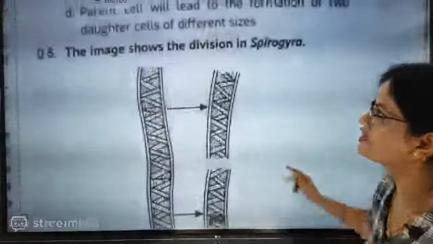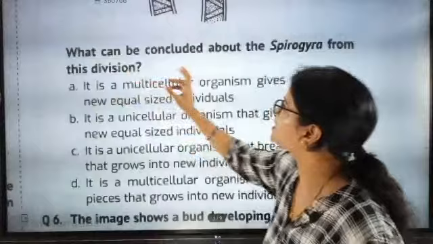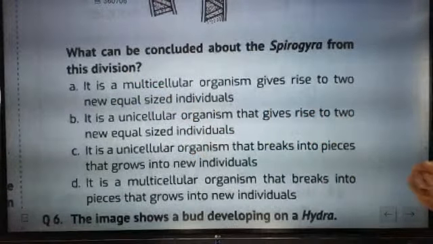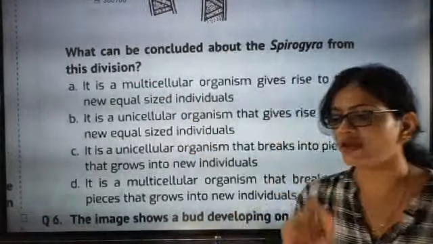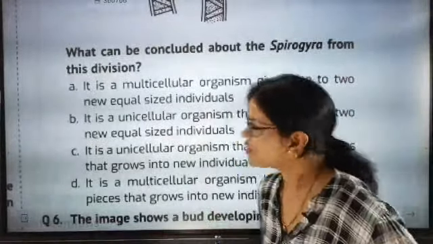Okay, shall we go for the next one? The image shows the division of Spirogyra. You see the division of Spirogyra, and now see this part. What can be concluded about Spirogyra from this division? Read the point very nicely and then give the answer.